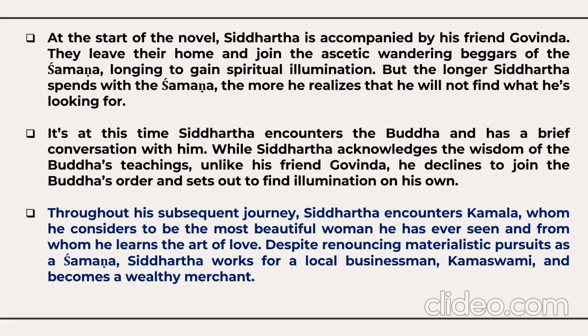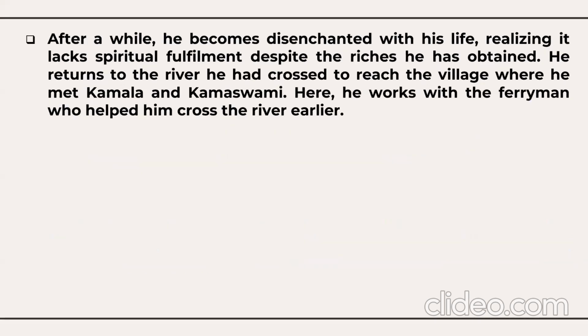Despite renouncing materialistic pursuits as a Samana, Siddhartha works for a local businessman, Kamaswamy, and he becomes a wealthy merchant. After a while, he becomes disenchanted with his life, realizing it lacks spiritual fulfillment.